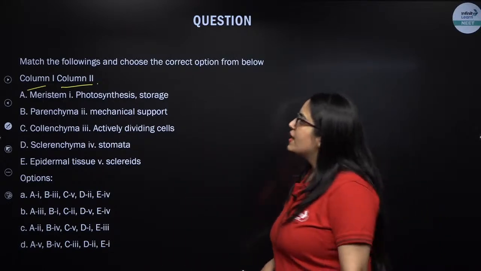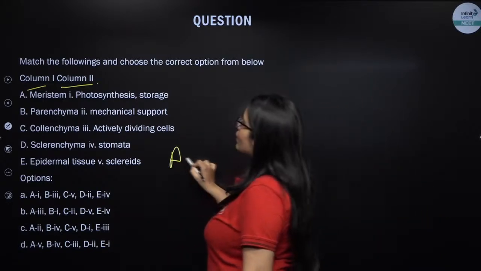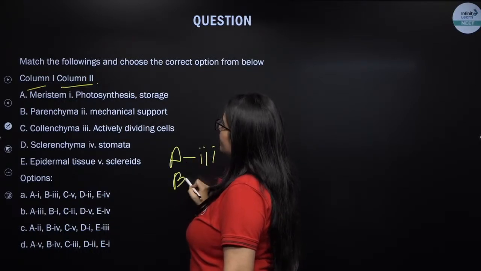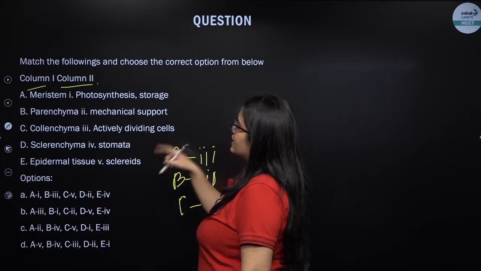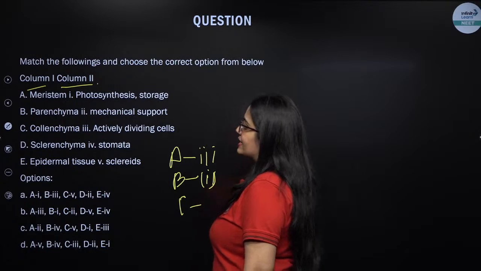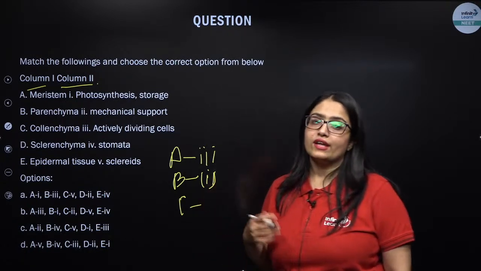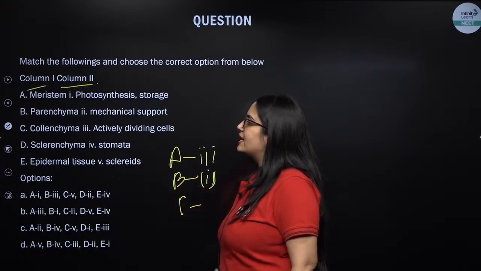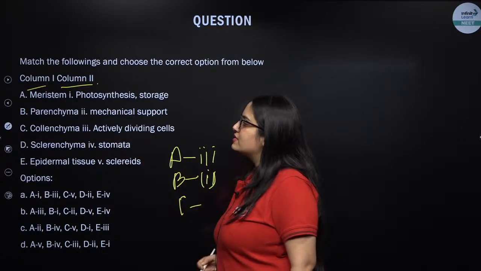Let me check. Meristem, A will go with actively dividing cell. Let me see. B, parenchyma, support. Sclerenchyma can also provide support, right? But in that case, my dear students, you need to see what options are available. Another option available in column 2 is sclereids. So sclereids can go with the sclerenchyma.